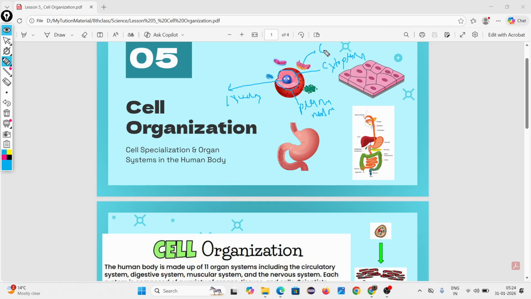This is called the endoplasmic reticulum. It is a cell organelle. It has two parts. What are the names of the two parts? One is rough endoplasmic reticulum, one is smooth endoplasmic reticulum. In rough endoplasmic reticulum, ribosomes are there to form protein.